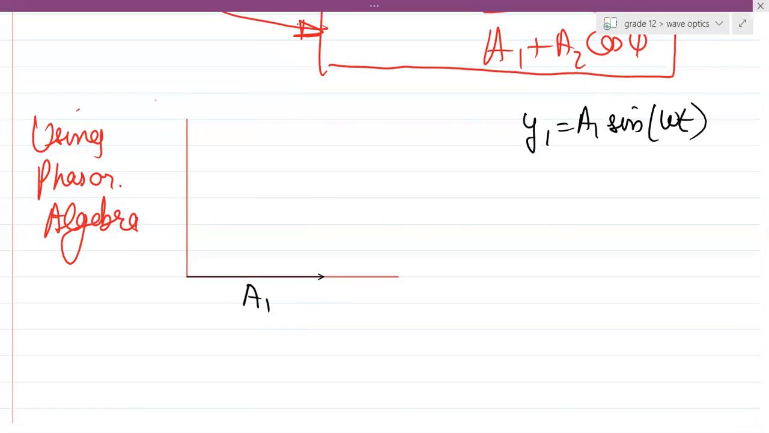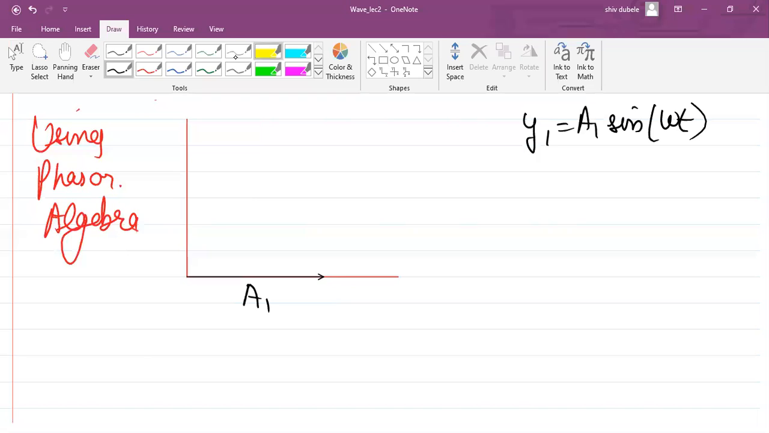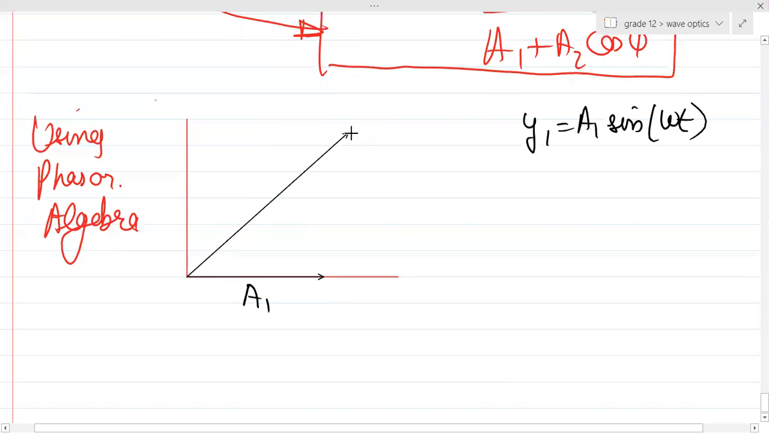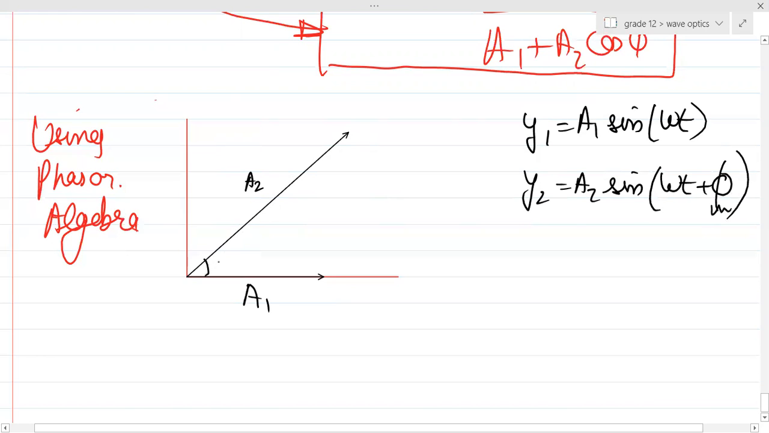याद है आपको phasor algebra? And similarly, if I have a2, then will a2 be somewhat like this? Yes or no? Where y2 is basically a2 sine of omega t plus phi. So basically the initial phase is phi. That implies this angle is basically what? Phi, right? Yes or no, guys?